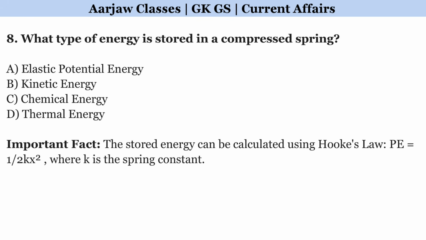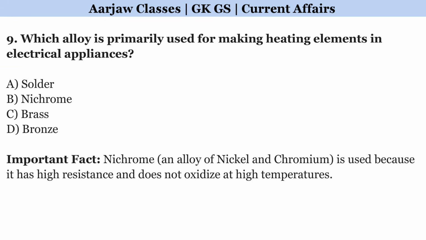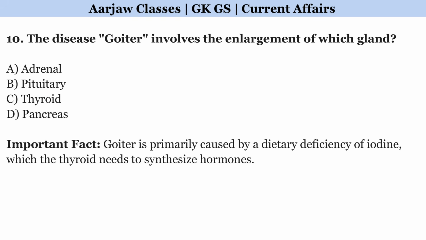What type of energy is stored in a compressed spring? Correct option is A. Elastic potential energy. Which alloy is primarily used for making heating elements in electrical appliances? Correct option is B. Nichrome. The disease goiter involves the enlargement of which gland? Right option is C. Thyroid.